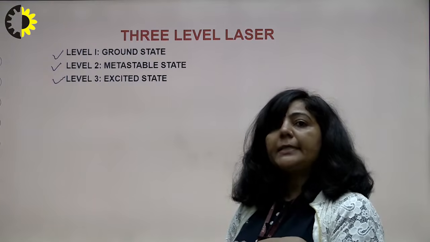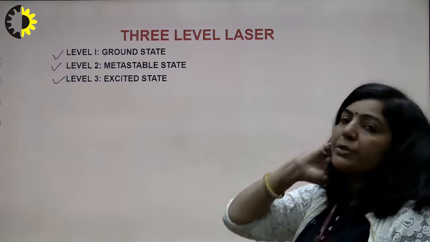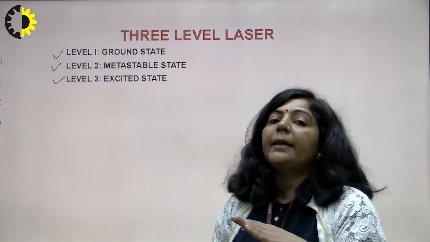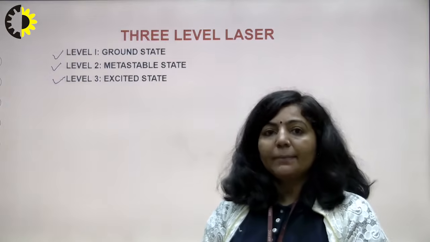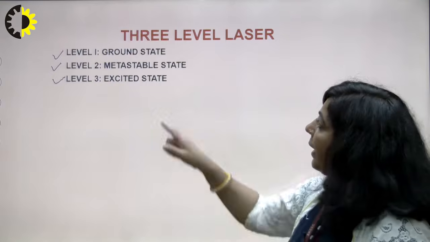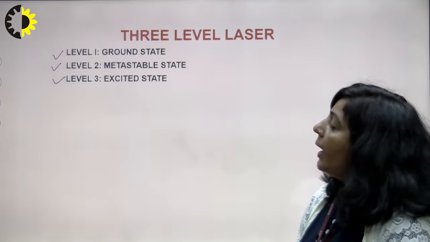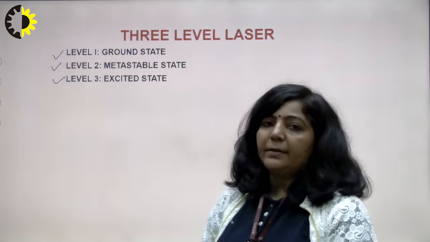The first energy state is the most stable energy state and is known as ground state. The second state is an intermediate or metastable state between the ground and excited state, and the name of that state is metastable state. And the third one is an excited state.